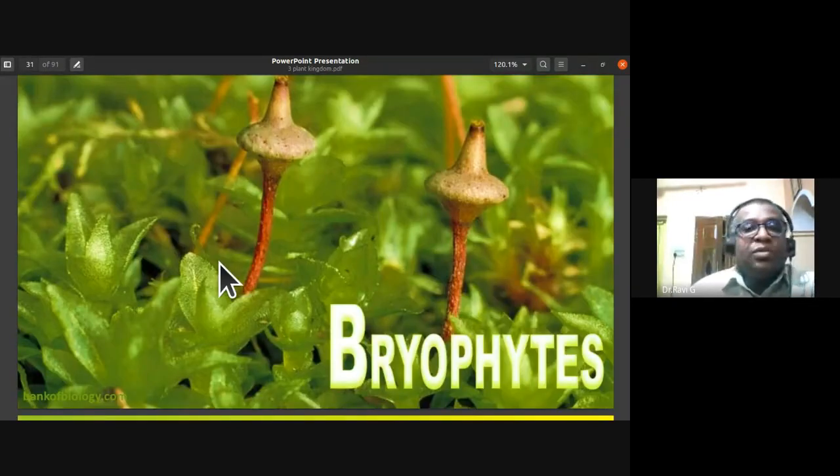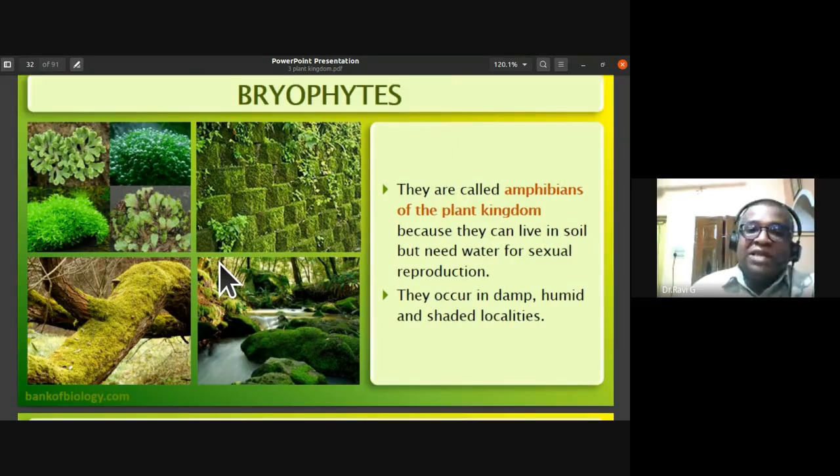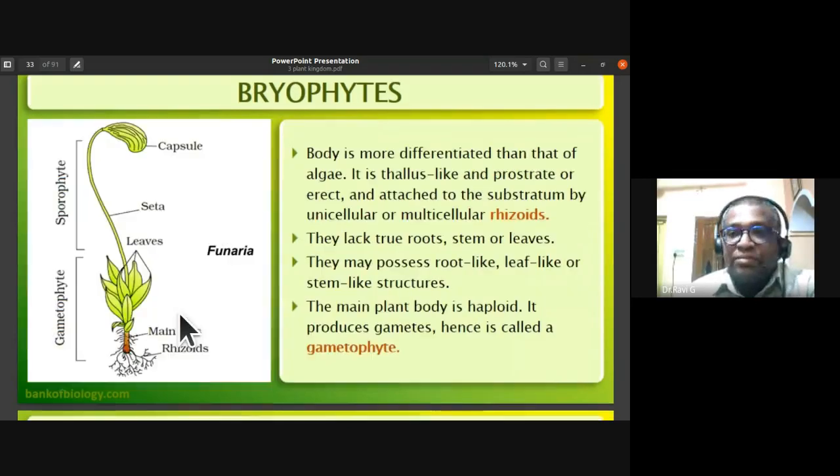Then we discussed the bryophytes, the amphibians of the plant kingdom. They do not have vasculature; they are avascular plants, and they absorb moisture from the atmosphere. Why are they called the amphibians of the plant kingdom? Because they can live in soil but need water for sexual reproduction. Bryophytes occur in damp, humid, and shaded localities.